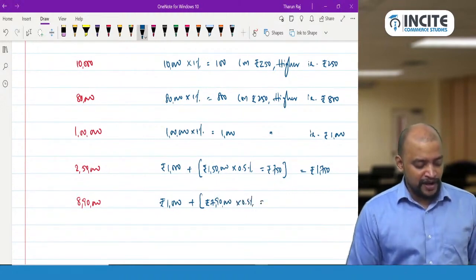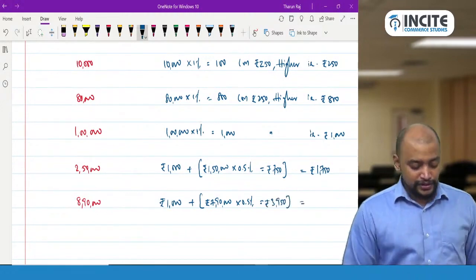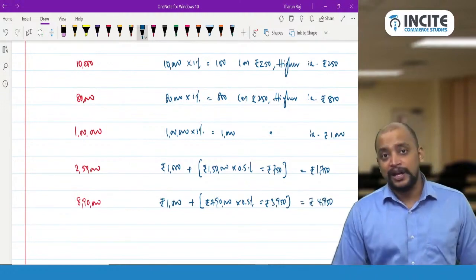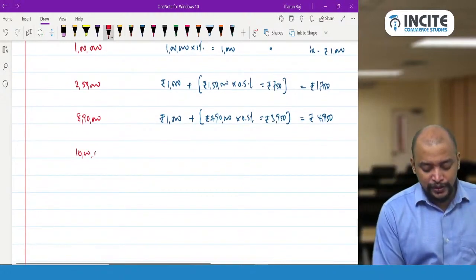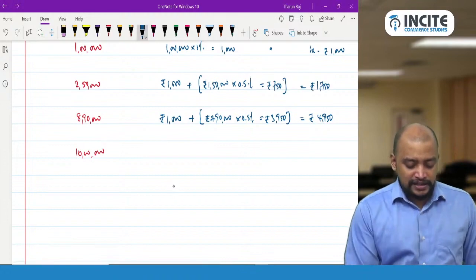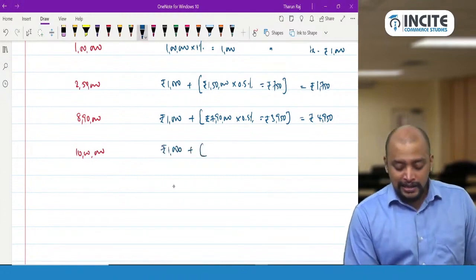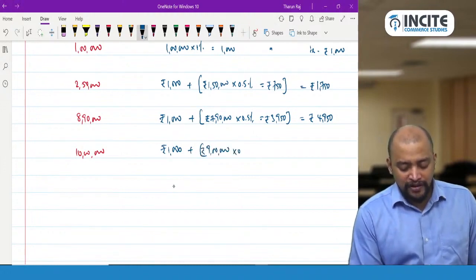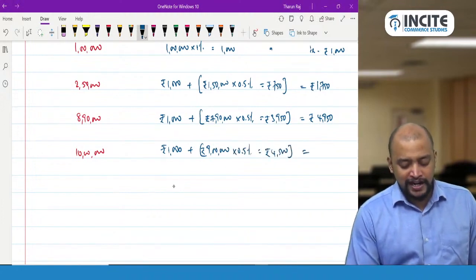7,90,000 into 0.5% is 3,950. So 3,950 plus 1,000 is 4,950 will be taken. And exactly 10 lakhs: when it is exactly 10 lakhs, what we need to do? First 1 lakh, 1,000. And thereafter on the amount exceeding 1 lakh, that is 9 lakhs, 9 lakhs into 0.5%, that is 4,500. So therefore 4,500 plus 1,000, that is 5,500 will be taken.